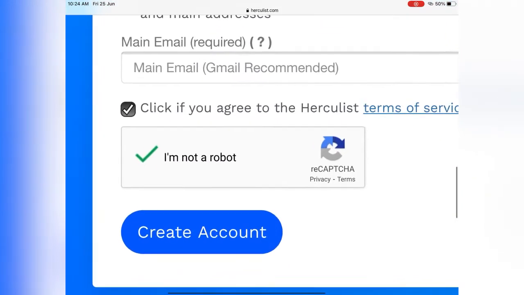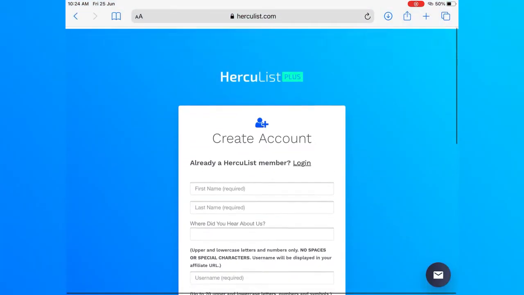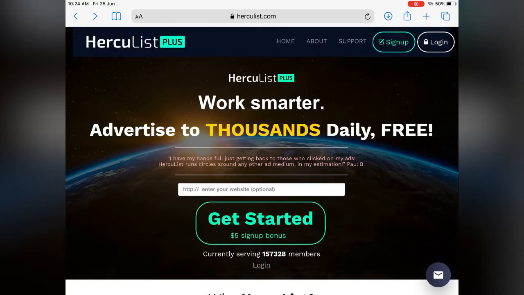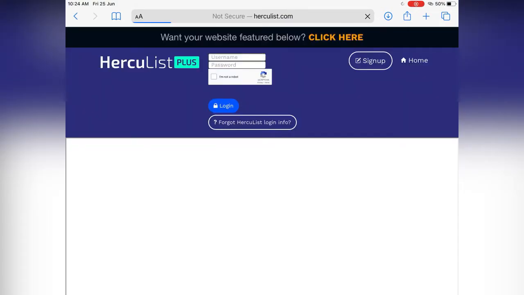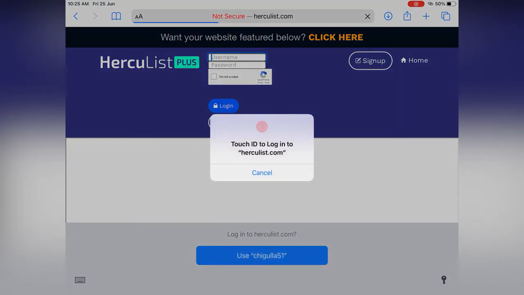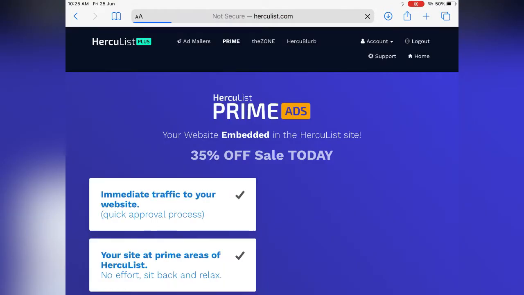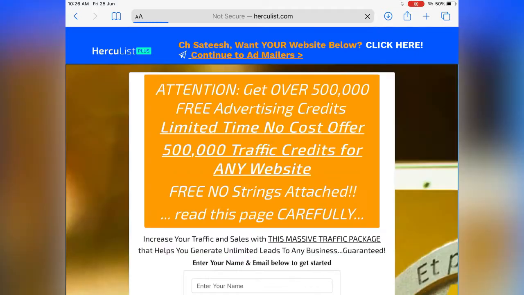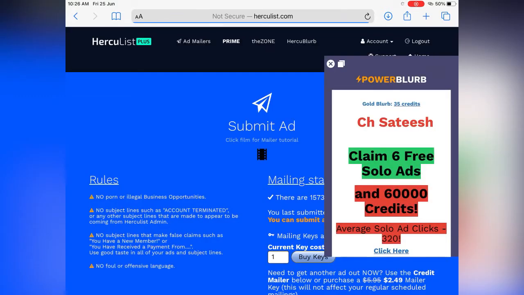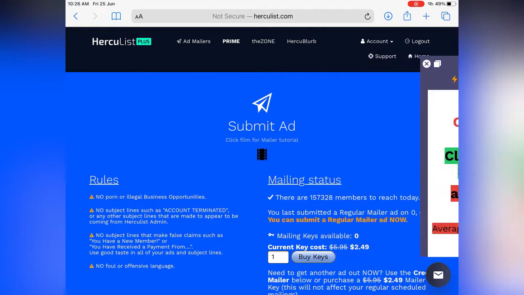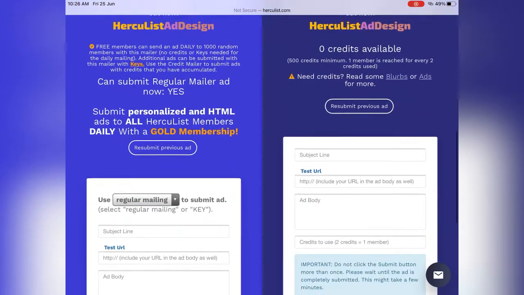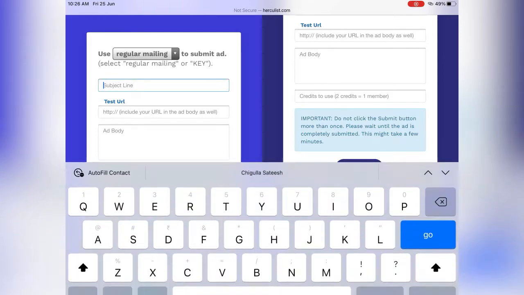Once you are done, you will be sent a verification mail. Verify your email ID, and then you can log into the page. Once you log in, you will come across this page where you have to put your login credentials, and then you will go to the dashboard of this website. Then click on add mailers at the top, and continue to add mailers. You will come to this web page, and then you scroll down to send the email. Here you will find the regular mailing option.